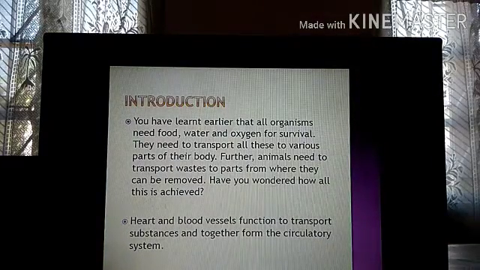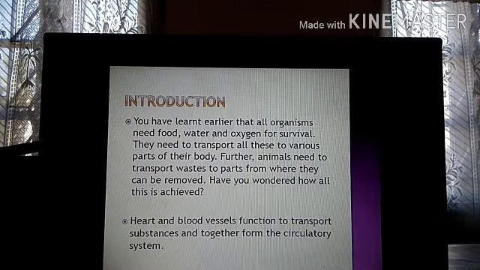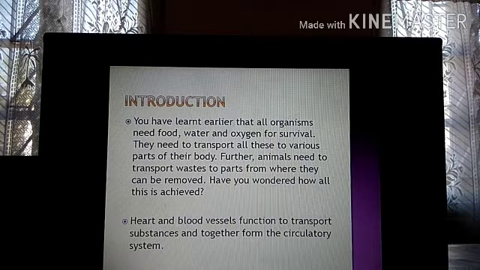Okay, introduction. You have learned that all organisms need food, water and oxygen for survival. They need to transport all these to various parts of their bodies. So all organisms need what? They need food, water, and oxygen for survival. That is very, very important. And they need to transport all these to various parts of their body. You need to transport the food and the oxygen to different parts of the body.